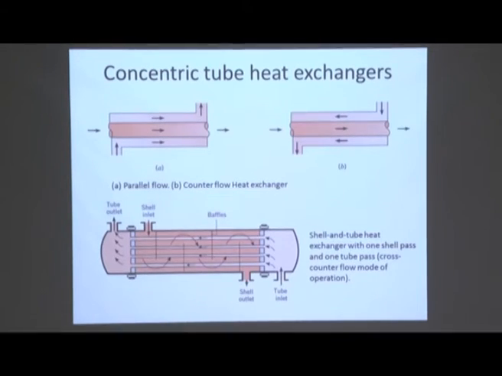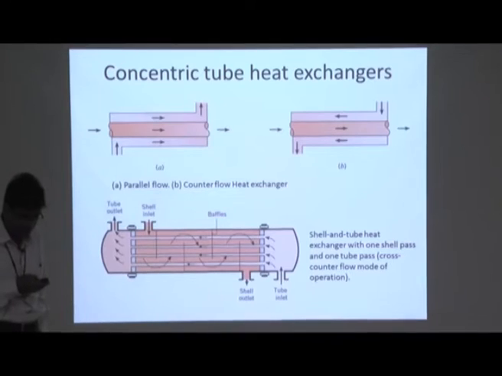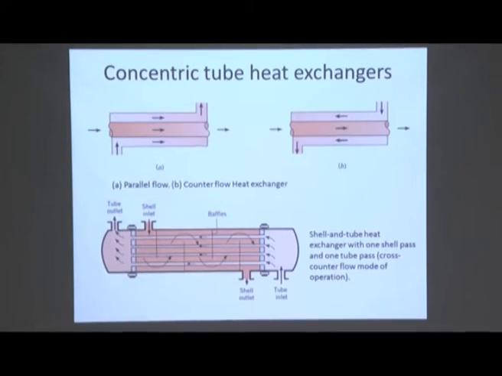I am telling you. Here the difference from the very simple one conceived earlier is that there are a number of tubes, and one fluid flows through these tubes in one direction and goes out from the other end. So this one direction flow of a fluid is known as one pass. These are all industrial language, again I am telling. So you see, our case started from boundary layer thickness and all these things. Now we have come down to industrial terminology: that is known as one tube pass. There are multiple tubes but a single pass.